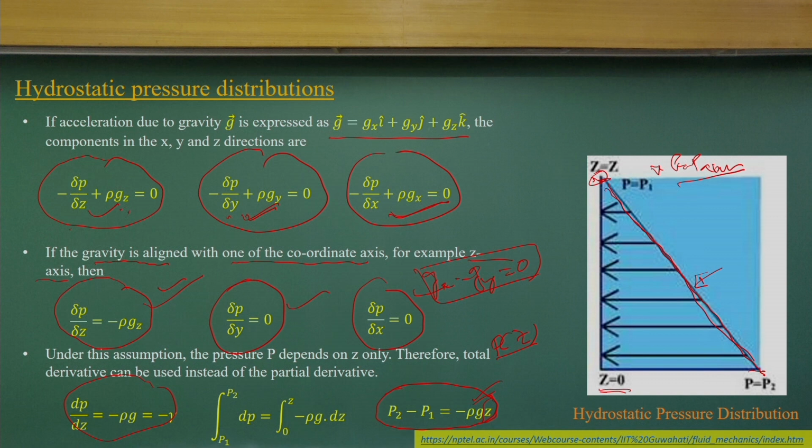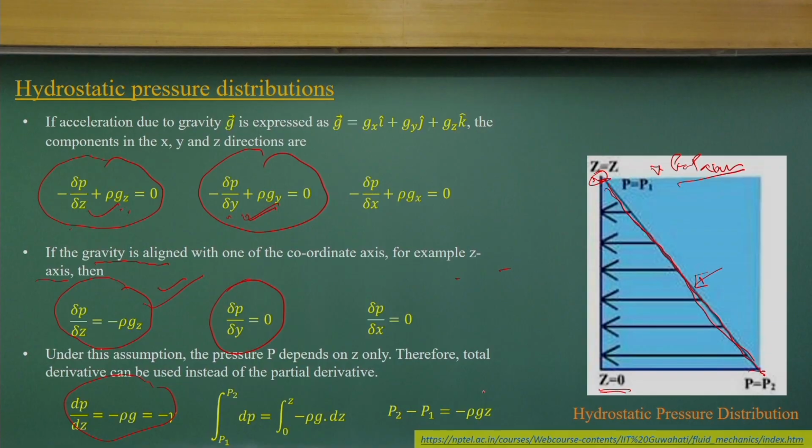It is a very simplified thing. We derived the equations in a very complex vectorial way, then simplified it, and what we got is that the pressure does not vary along a horizontal plane, it varies only in the z direction, and the pressure variation is a linear function with respect to z.